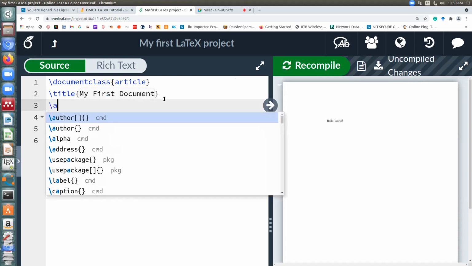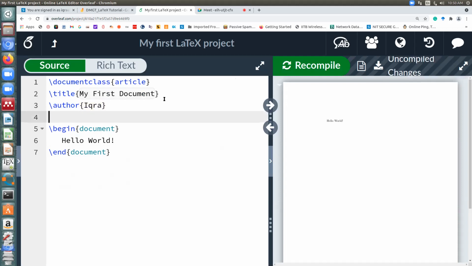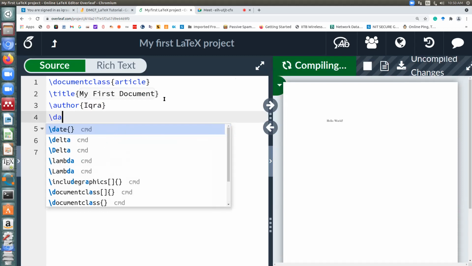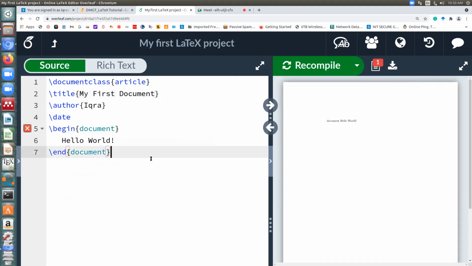And if I want to add the author name, I'll write backslash author and your name. Suppose I write my name. And then for date, I'll write backslash date. Even if I write backslash date, it will give me the date.